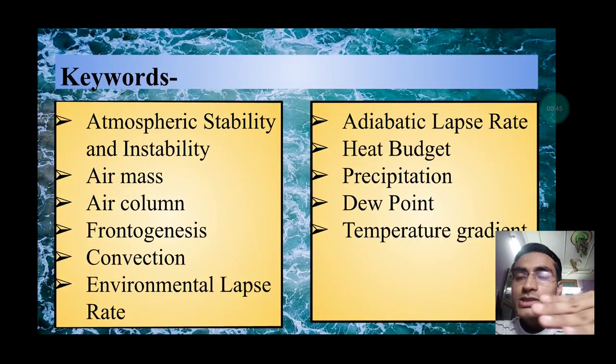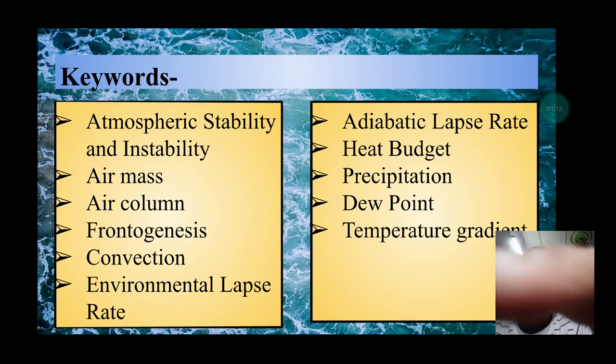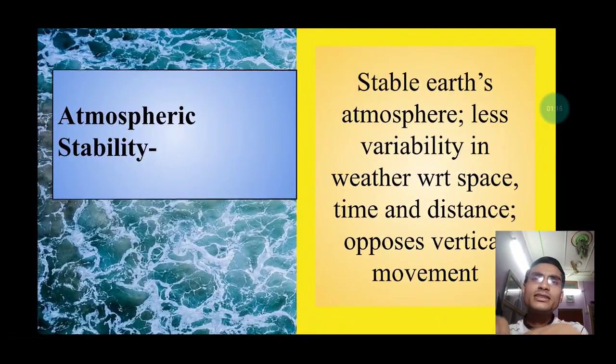So the major keywords which are used to explain the topic atmospheric stability and instability are as follows. Atmospheric stability, instability, air masses, air column, frontogenesis, convection, environmental lapse rate, adiabatic lapse rate, heat budget, precipitation, dew point, temperature gradient and a few more. These are the major 10-11 keywords, so I will explain them in a brief manner, then we will shift to the topic.